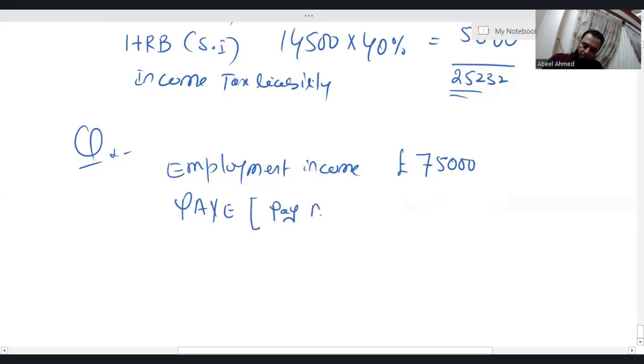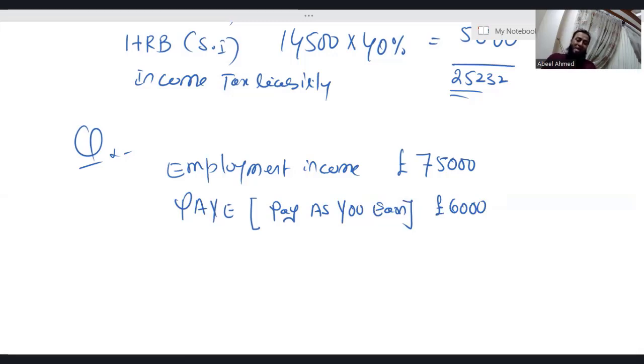Pay as you earn. Assuming this is 6,000. Simply you can understand, take it like that. Pay as you earn means the tax which you have already paid in advance. This is the tax which you have already paid in advance.